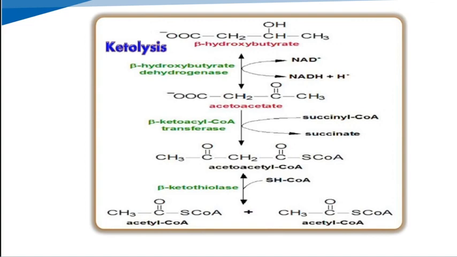This is the reversible reaction of the synthesis of beta hydroxybutyrate from acetoacetate. Next, acetoacetate is converted into acetoacetyl coenzyme A. This acetoacetyl coenzyme A is converted into 2 molecules of acetyl coenzyme A with the help of the thiolase enzyme. This acetyl coenzyme A gets oxidized by entering into the tricarboxylic acid cycle.